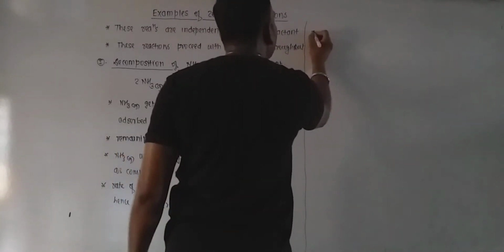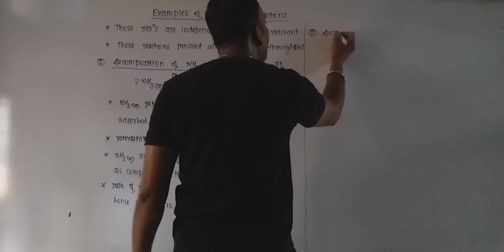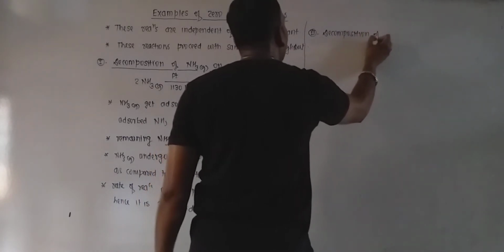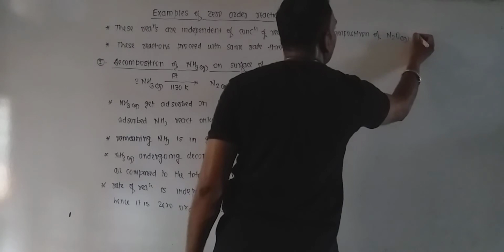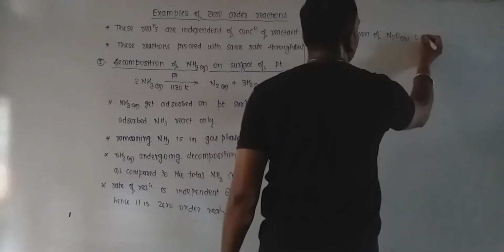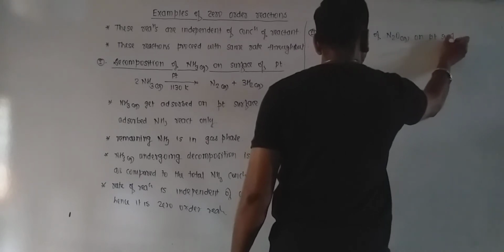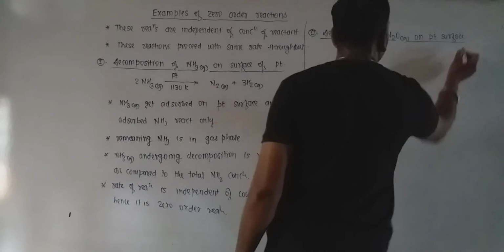Now let's discuss the second example. The second example is decomposition of nitrous oxide, that is N2O gas, on platinum surface. It is another example of zero order reaction.